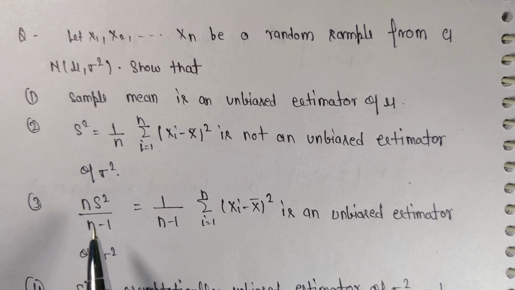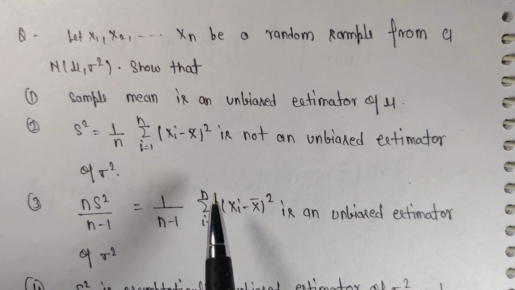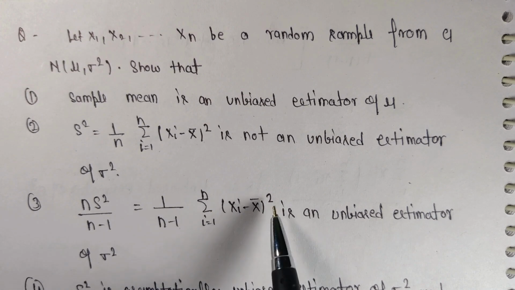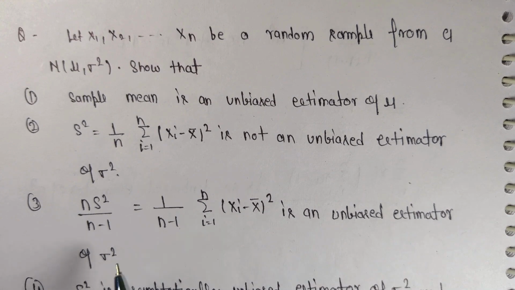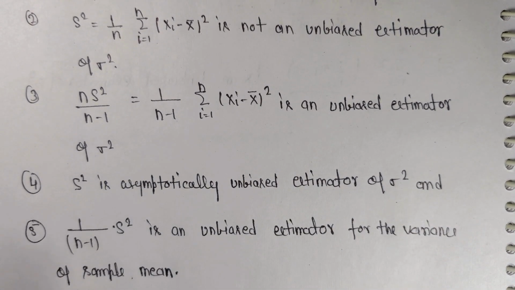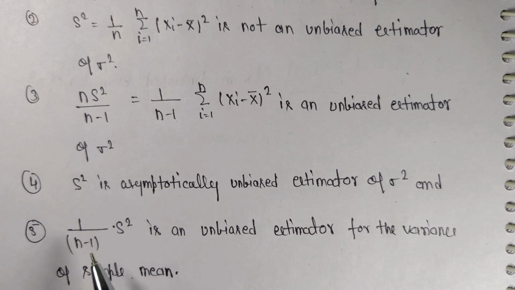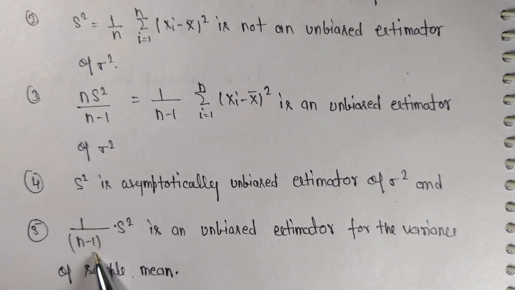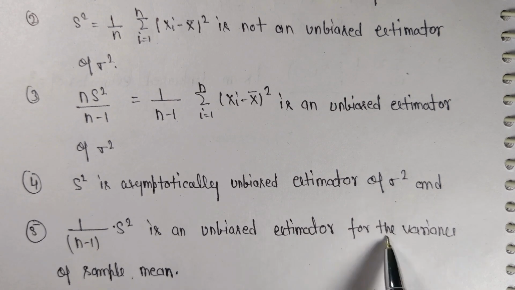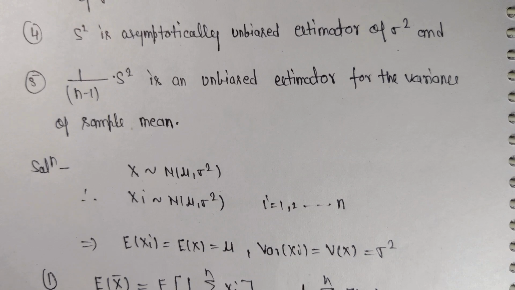And third one is, s square upon n minus 1, that is 1 upon n minus 1 summation i going from 1 to n xi minus x bar square, is an unbiased estimator of sigma square. And fourth one is s square is an asymptotically unbiased estimator of sigma square. And last question is s square upon n minus 1 is an unbiased estimator for the variance of the sample mean. Okay, so in this problem we have 5 parts. So come to the solution for the first part.